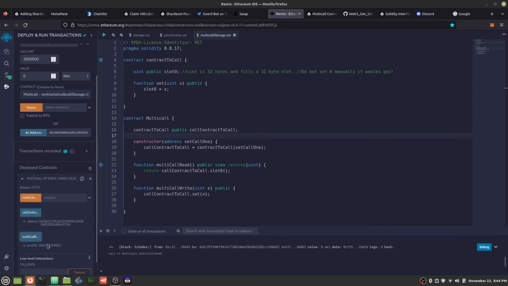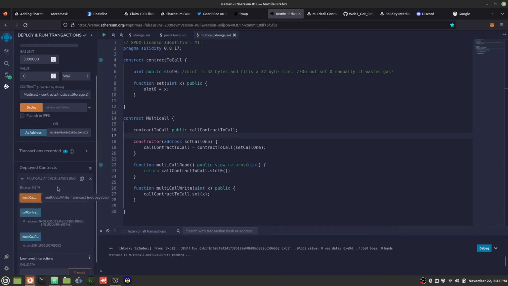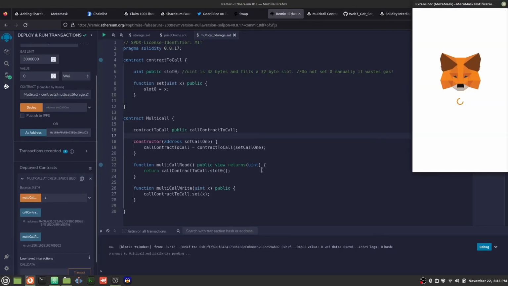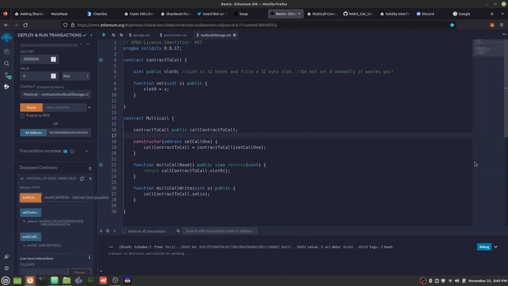If we read, as we can see here, it's simple, right? This is the last Unix time that the state was changed, is what this is representing. However, if I try to change the value without adding an access list, the transaction will fail because the transaction won't know what shards to go to, since this is a multi-shard transaction. So we should get a failed transaction in the next second or two.